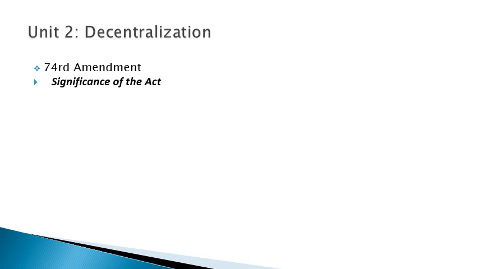As we know, the 73rd Amendment Act was added to our constitution, and the name given to Part 9 of the constitution was the panchayats. Now the 74th Amendment Act added Part 9A to the constitution, named the municipalities, and it consists of provisions from Article 243P to 243ZG.